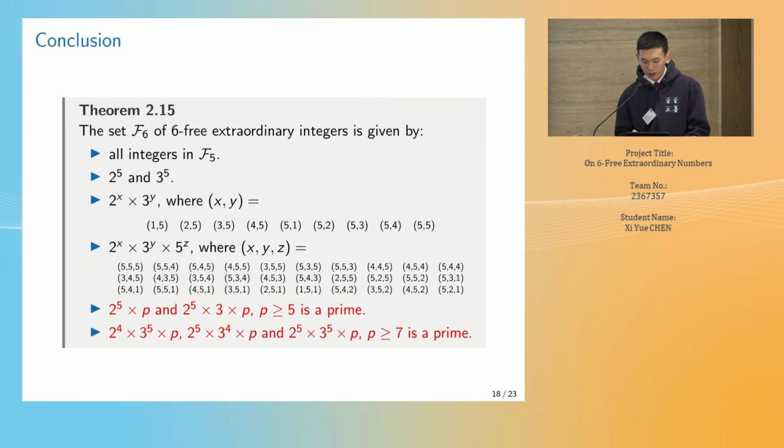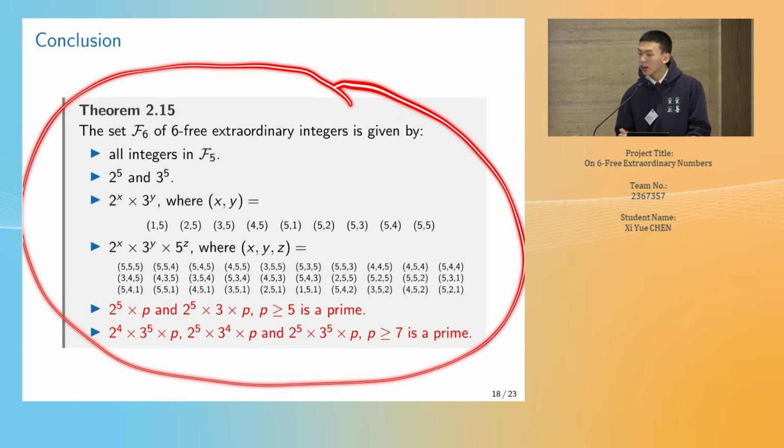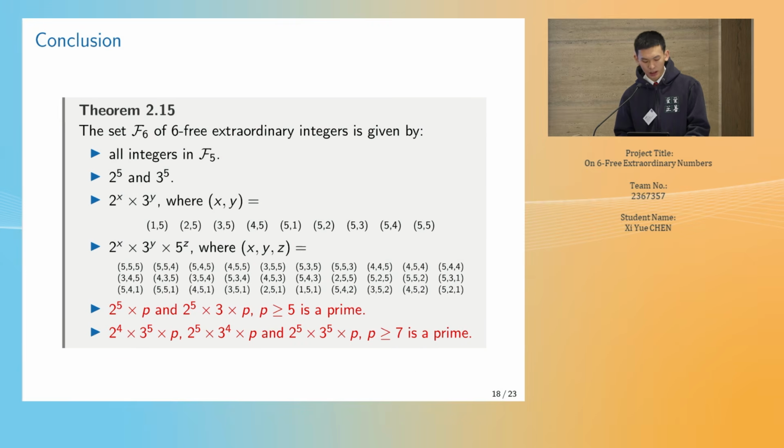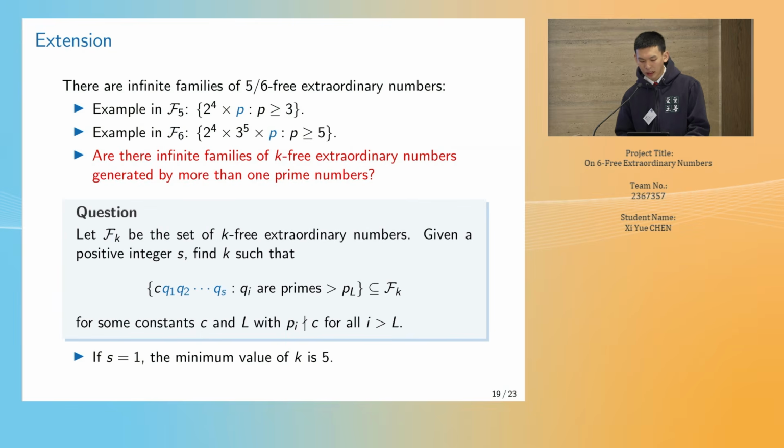Let's review the main result of my paper again, and we find something interesting. There are some infinite families of extraordinary numbers belonging to F5 and F6, but not in F4. Can we do some deeper research about it? I list some examples of such infinite families of numbers. Notice that both of them are generated by 1 prime. Are there some infinite families of K-free extraordinary numbers generated by more than 1 prime? So I propose the question below.